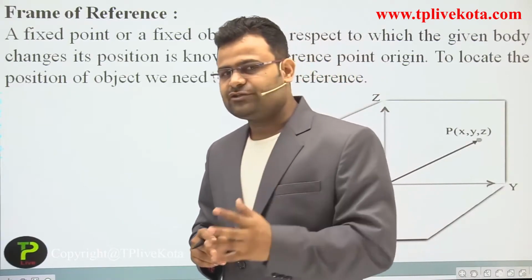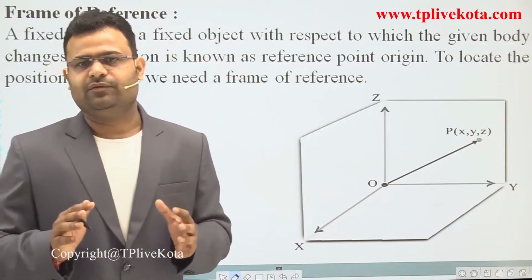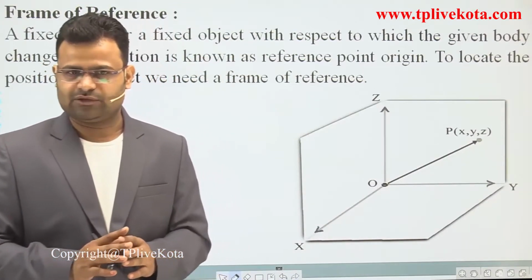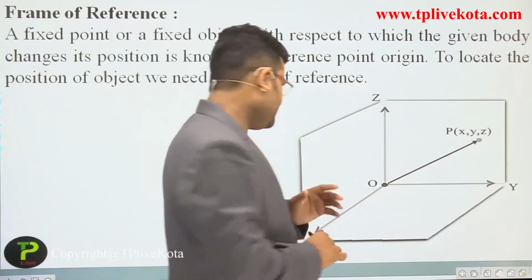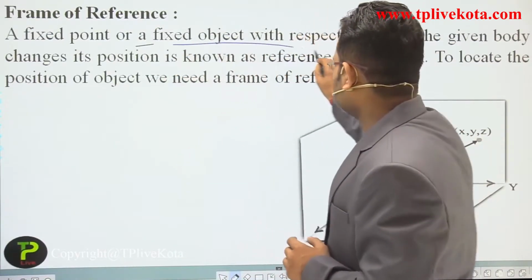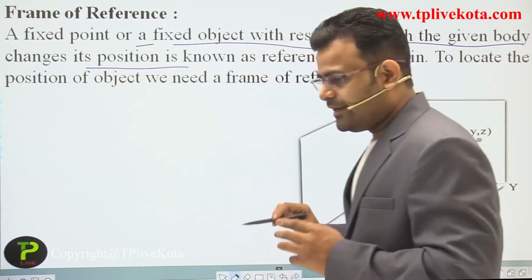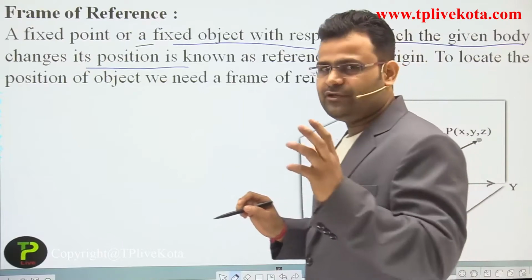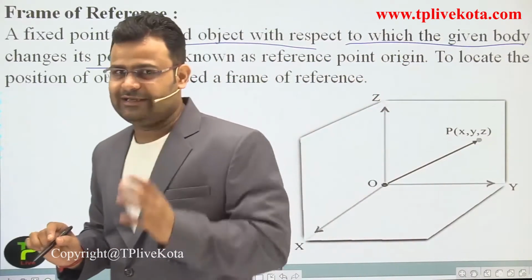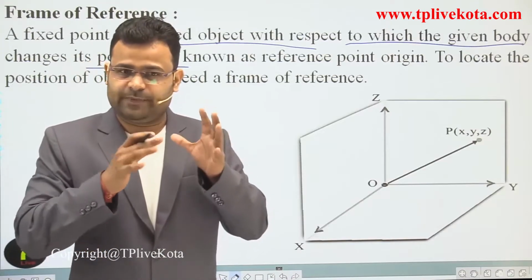Okay. So dear students, to define any position of an object, we require some frame of reference. Now, what is the frame of reference? A fixed point or fixed object with respect to which the given body changes its position. In the previous diagram, we used a tree and discussed the position of a car with respect to the tree.